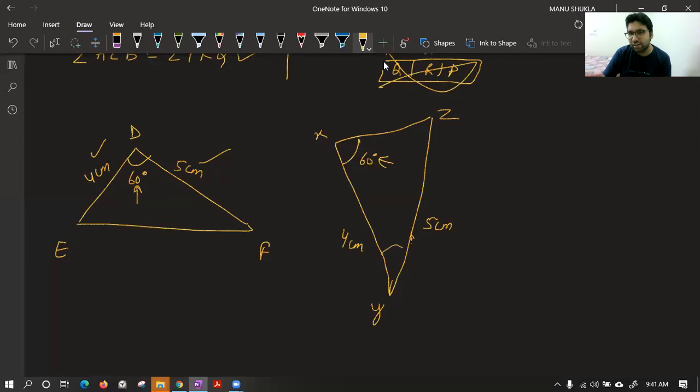If this angle was 60-degree, class, please see. If this angle was 60-degree, then what can we say? Class, if this angle is given 60-degree, yes, now they are congruent because now we have two sides and the including angle as equal. So the criteria used is side angle side.